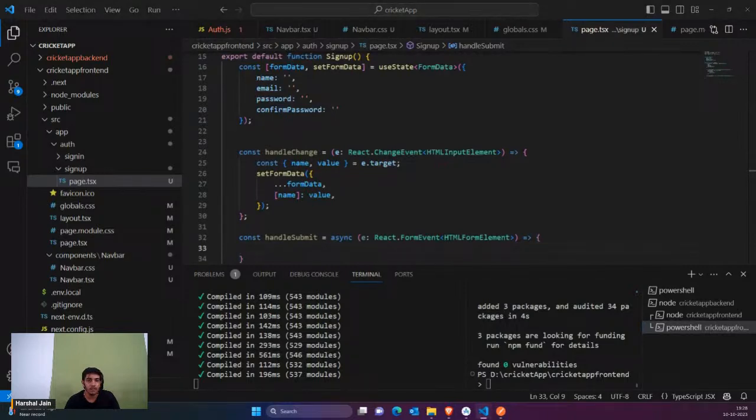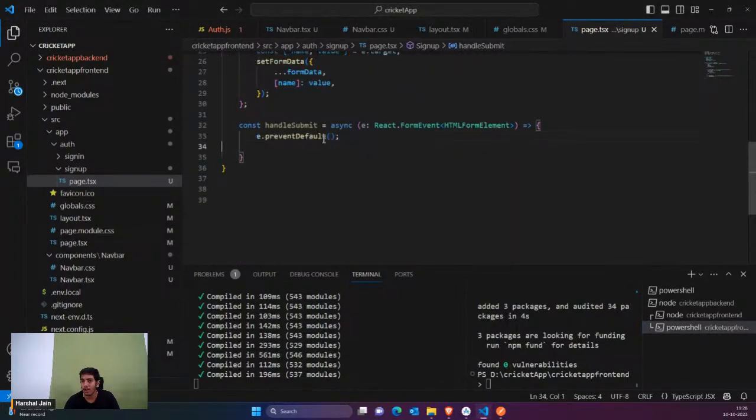Initially, whenever someone submits the form data, we have to type e.preventDefault to prevent the form from getting emptied. So first of all, since we have it like this, if everything is fine, just call the fetch API. But first of all we have to show the errors.